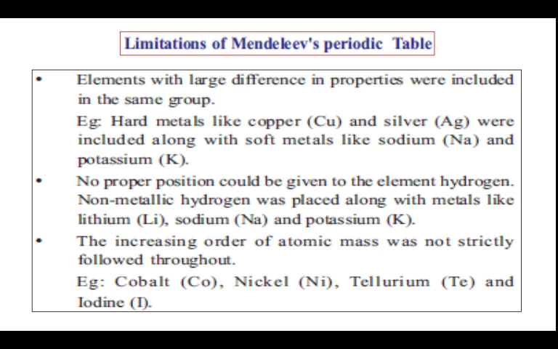Non-metallic hydrogen was placed along with metals like lithium, sodium and potassium. Next, the increasing order of atomic mass was not strictly followed throughout. Example, cobalt, nickel, tellurium and iodine.